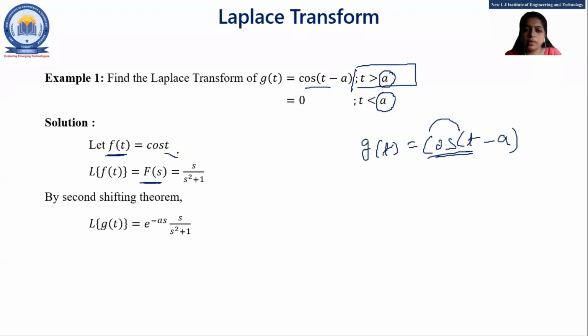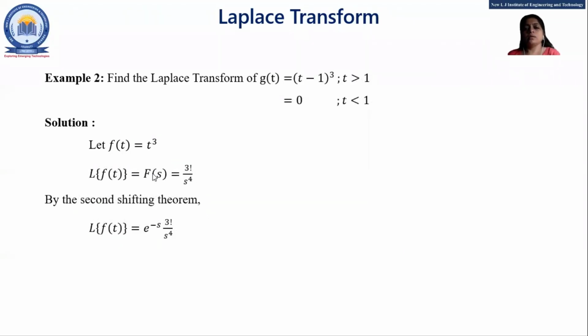You know, right? Now, by the second shifting theorem, the Laplace of g of t is e raised to minus as into this answer.